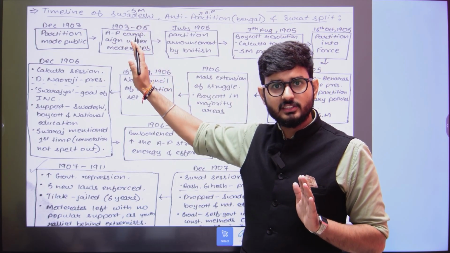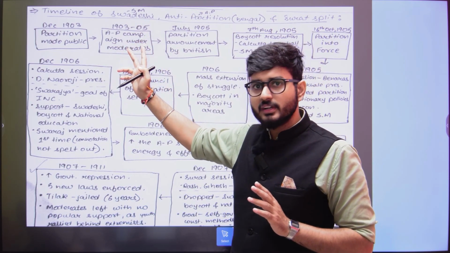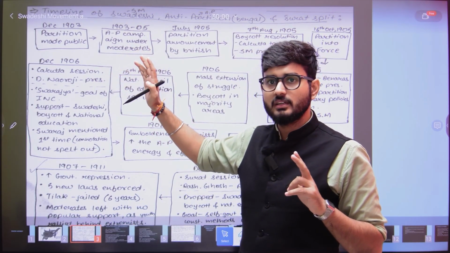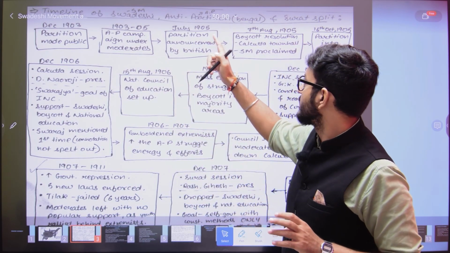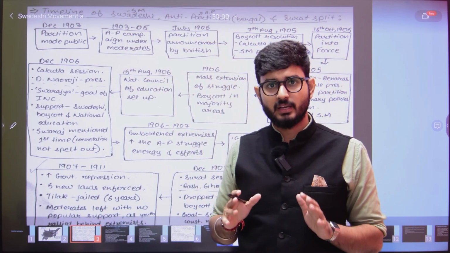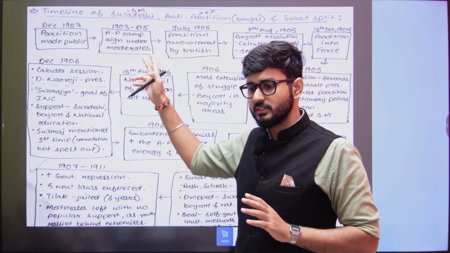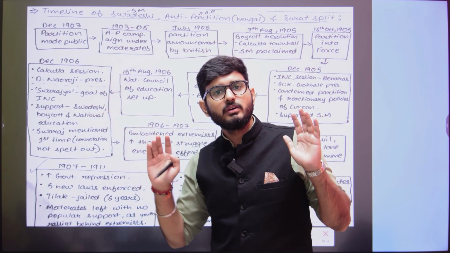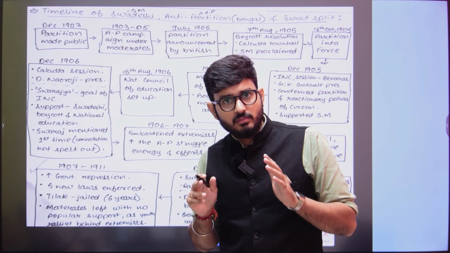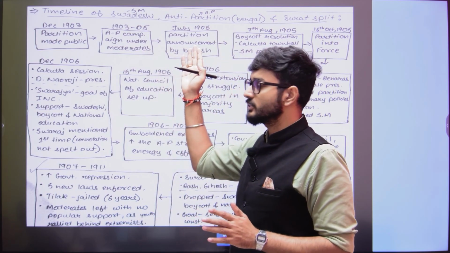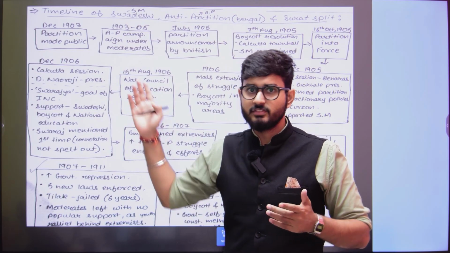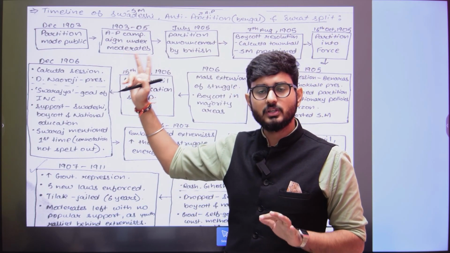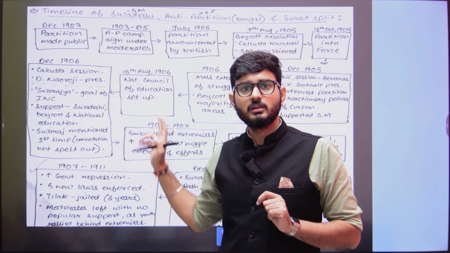And why have I taken 1905? Because the moderates, in spite of conducting the anti-partition campaign for 2 years, yet in 1905 the British decided on partitioning Bengal. That means that for the 2 years these people ran the anti-partition movement, it was a failure. That is the reason the Britishers announced the partition. If they would have succeeded, the Britishers wouldn't have announced it.